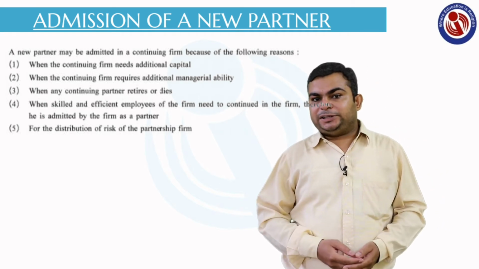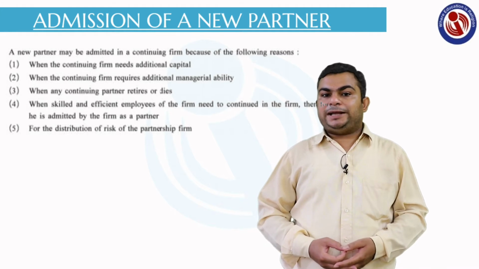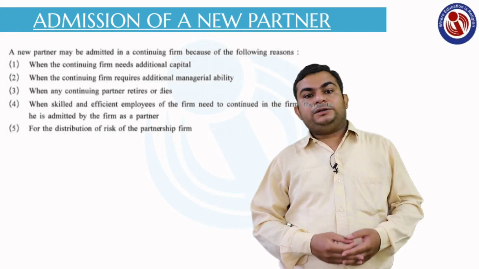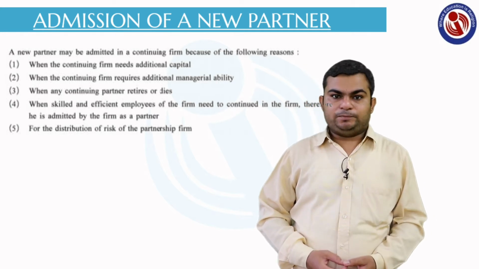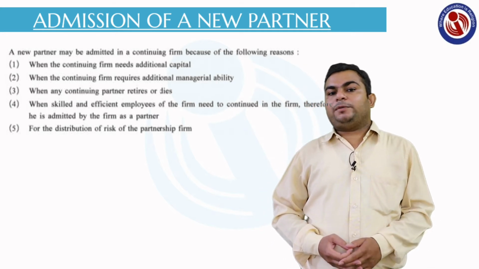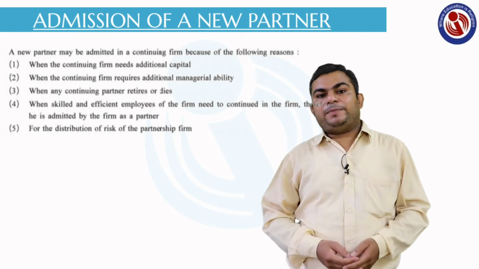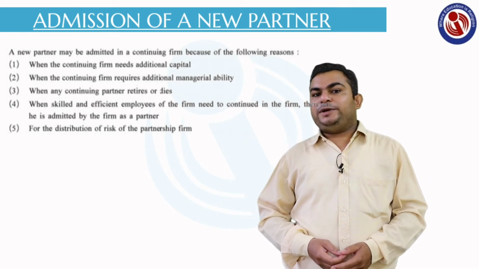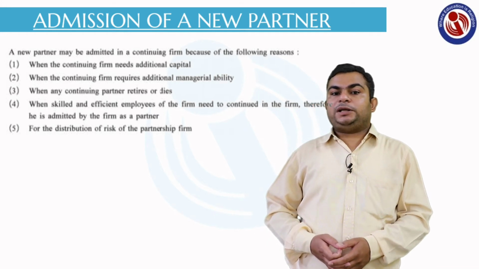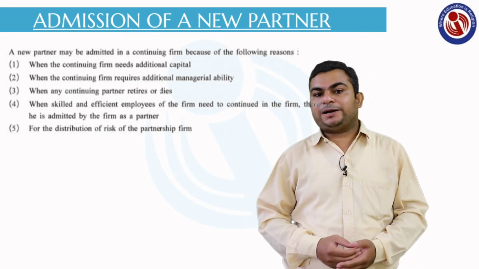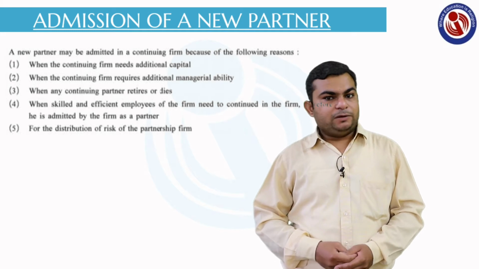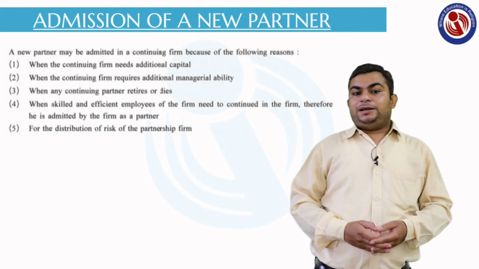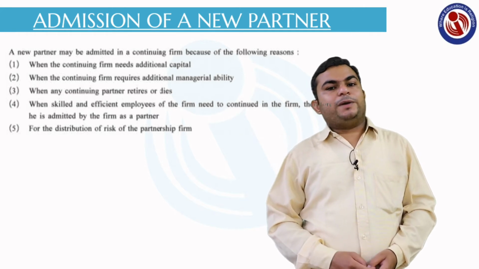Sometimes it may happen that out of the old partners, any partner may retire voluntarily, or there can be the death of a partner. So for fulfilling that requirement, the work of that partner has to be carried on by some other partner. So we have to admit a new partner who will be working in place of the previous partner who died. For that also we can add a new partner. There can be more reasons for admitting new partners.